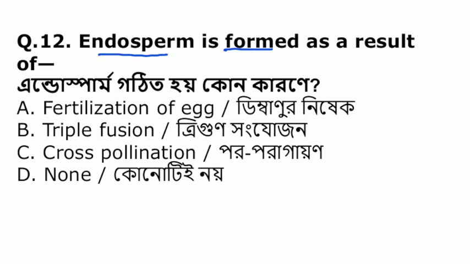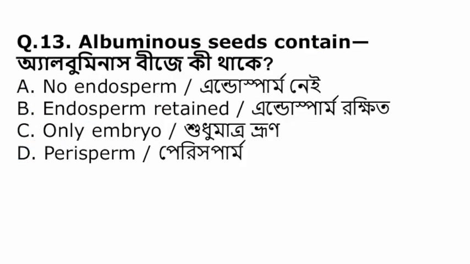Endosperm is formed as a result of fertilization of egg, triple fusion, cross-pollination or none of the above? Endosperm is developed as a result of triple fusion. Albuminous seeds contain no endosperm, or endosperm retain only embryo or perisperm?